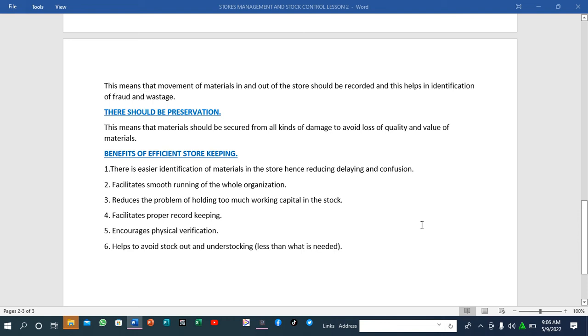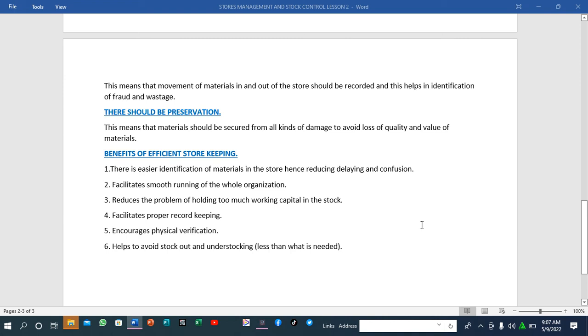It also facilitates proper record keeping. So if you have efficient storekeeping, you also maintain proper records. You see, if the goods have been picked, or maybe they have been returned, this is how the goods have moved. This is the flow of the goods and services. So that facilitates proper record keeping.